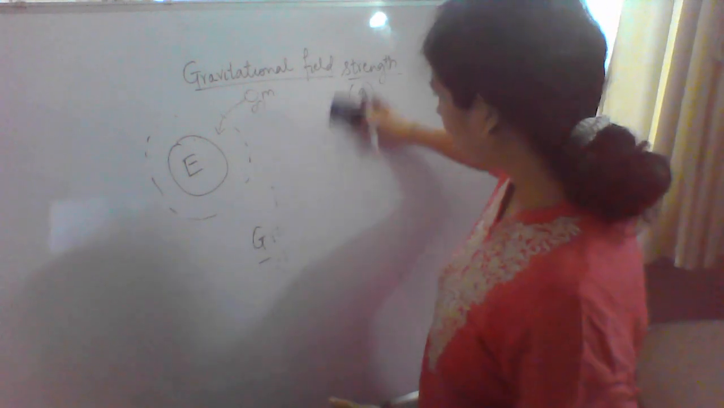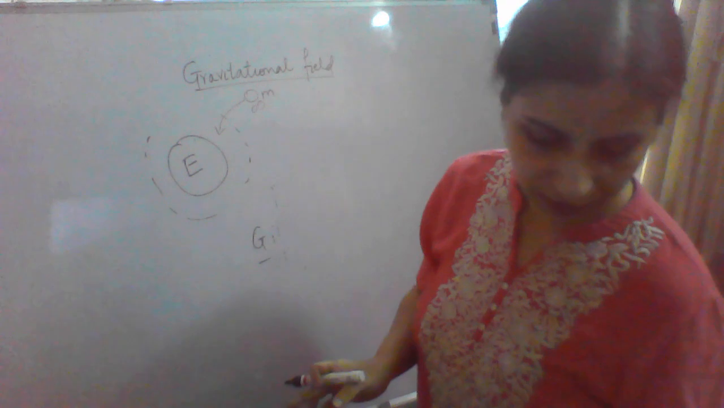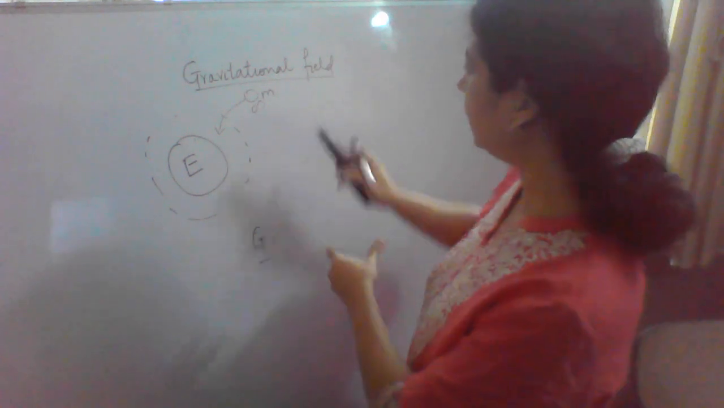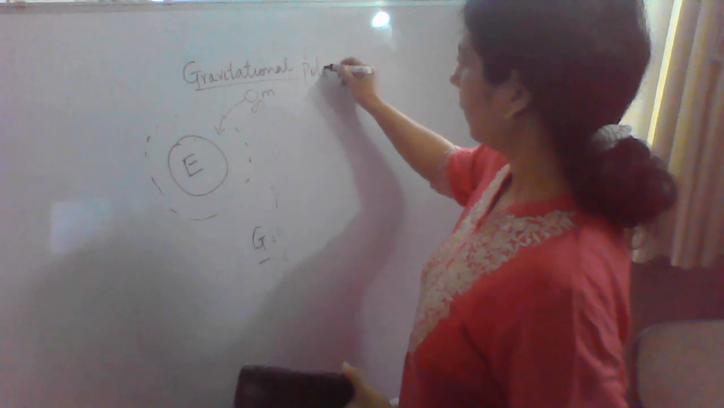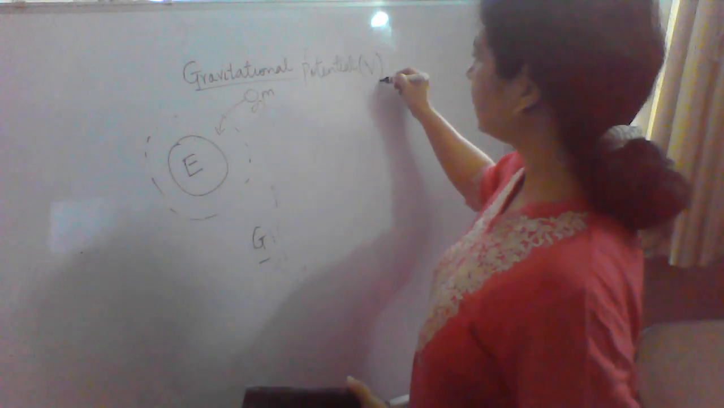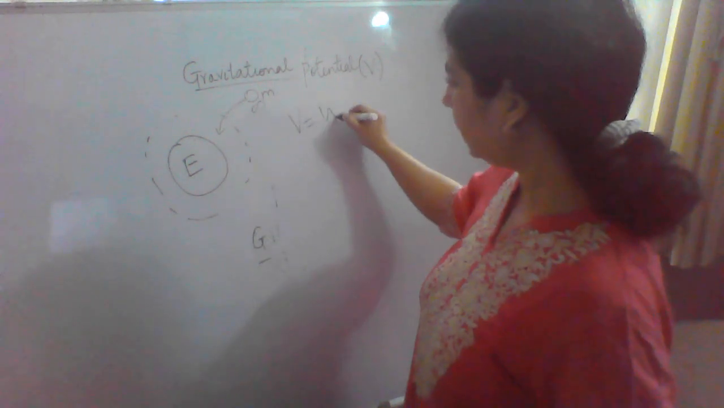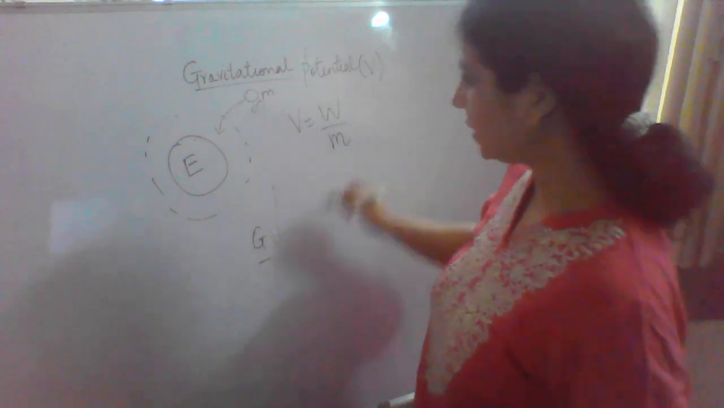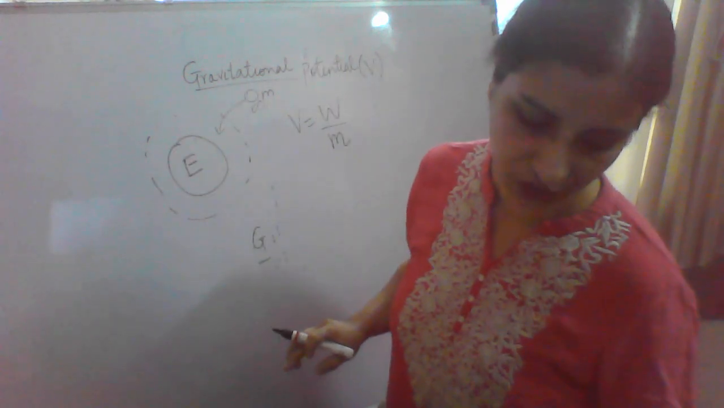Sorry, it is the next definition. This is gravitational potential. Gravitational potential is given as capital V. It is the work done to bring a mass from infinity to a point in the gravitational field.